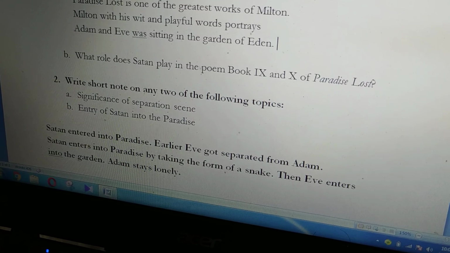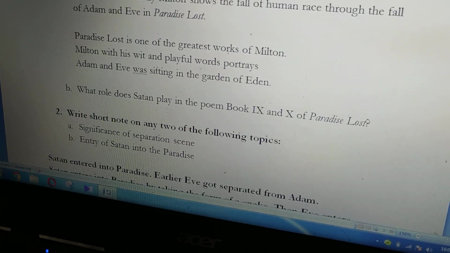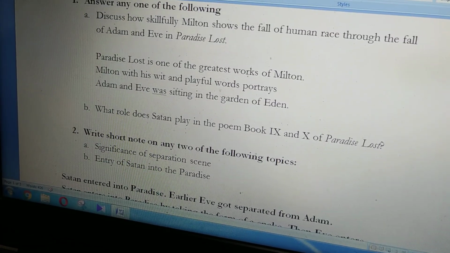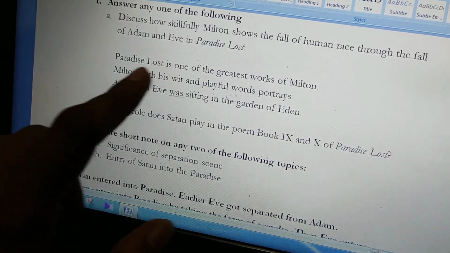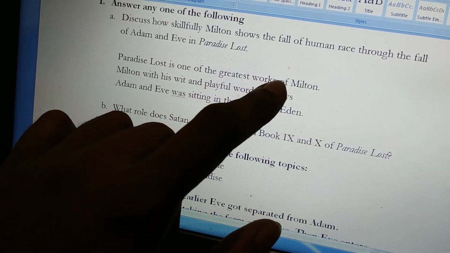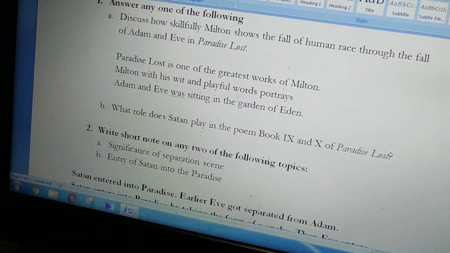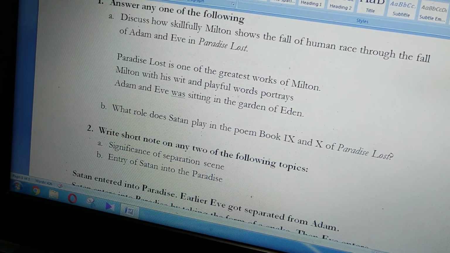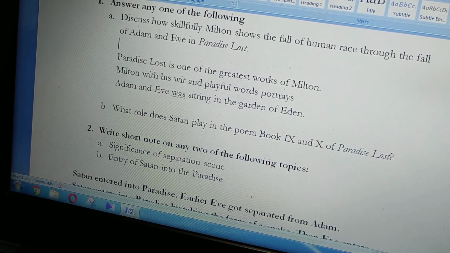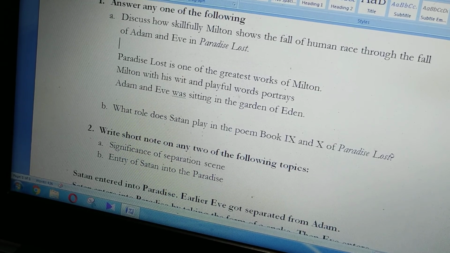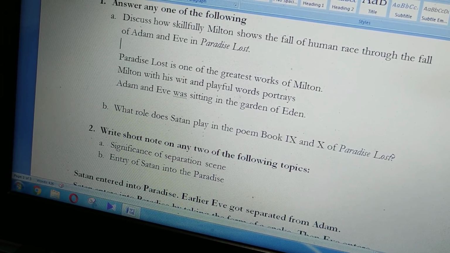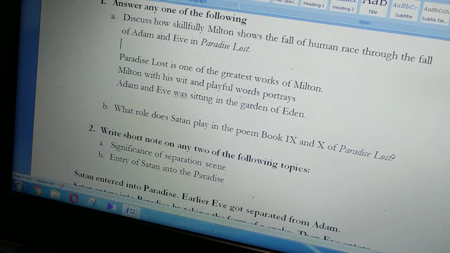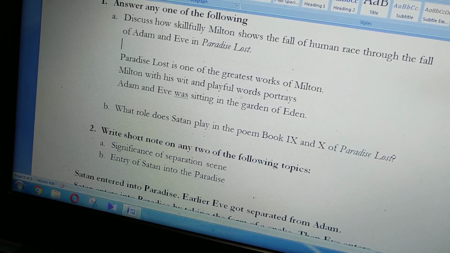But for example, for the introductory sentences, when you're writing about the author, for example, you're writing about Paradise Lost. So Paradise Lost is one of the greatest works of Milton. This will always be great. This will always be a great text, and this is a universally accepted work of Milton, which is great. That's why this is in present tense. So don't mix up the past tense and the present tense. I hope I could clarify a little.